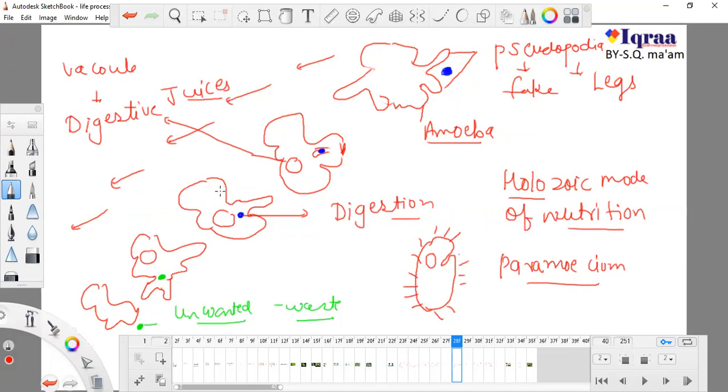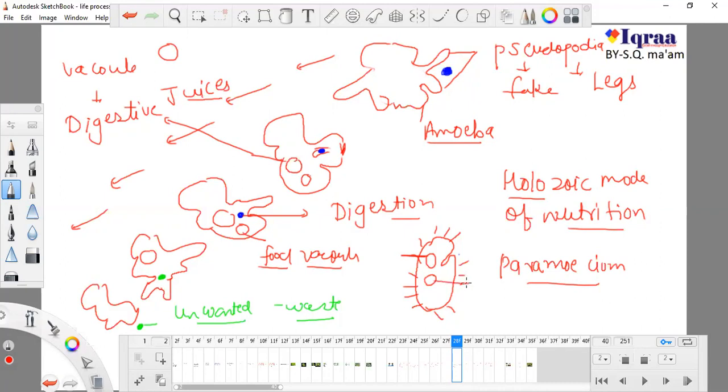Sometimes the vacuole could be a food vacuole in which the digested food is present. So maybe the food vacuole is also present. What is a vacuole? A vacuole is just a vesicle which can be filled with some enzymes, or it can be filled with food material. This paramecium can have many types of vacuole. One vacuole has digestive juices inside it, or one vacuole has food material inside it.